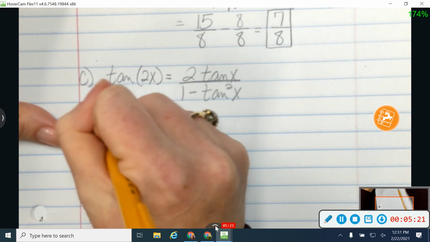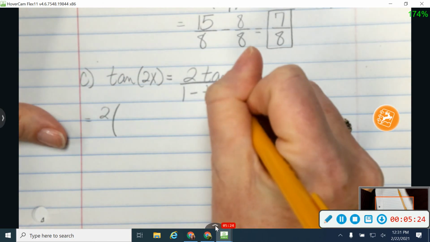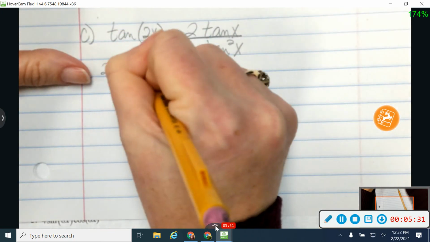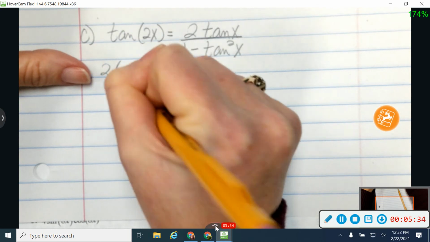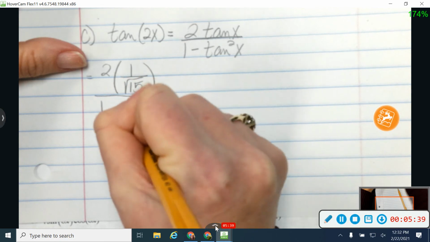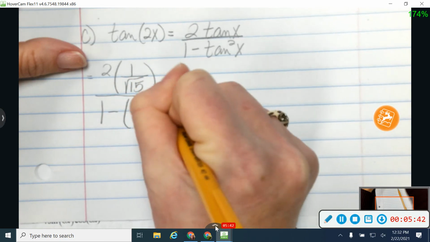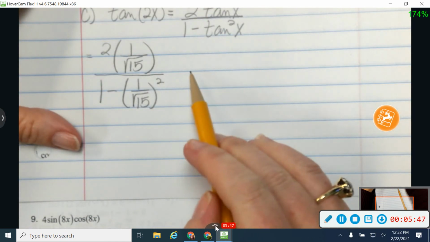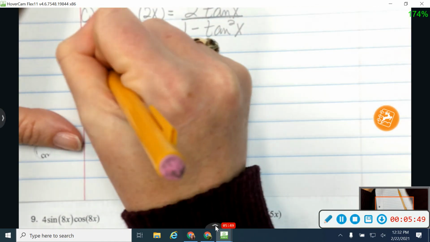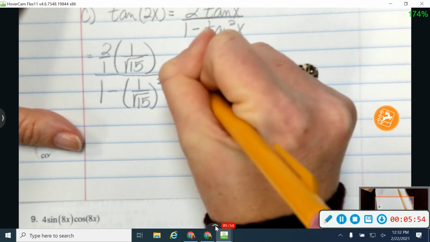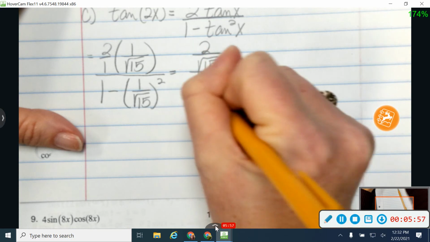I'm going to jump right down here and say that's 2 times tangent, which is going to be my opposite over my adjacent. So that's going to give me 1 over the square root of 15. And then on the bottom, I'm going to have 1 minus 1 over the square root of 15 squared. Okay, so 2 times tangent over 1 minus tangent squared. All right, so again, top times top is going to give me 2 over the square root of 15. And on the bottom, I'm going to hold on to that 1 just for a minute.